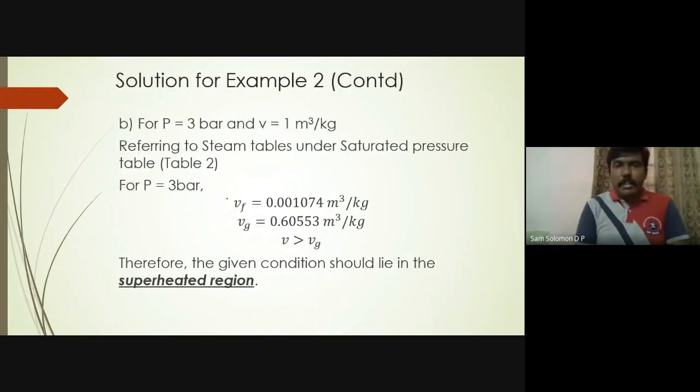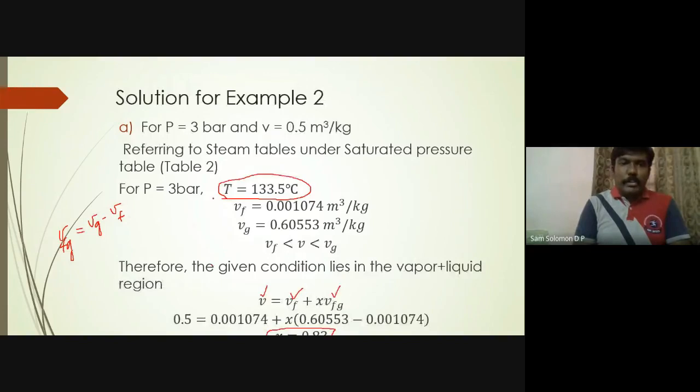The next question is for P equal to 3 bar and the volume is 1 meter cube per kilogram. See, the condition is the same: the pressure is 3 bar, but the volume has been increased to 1. For 3 bar, from the table we found that Vf is 0.001 and Vg is 0.60553.